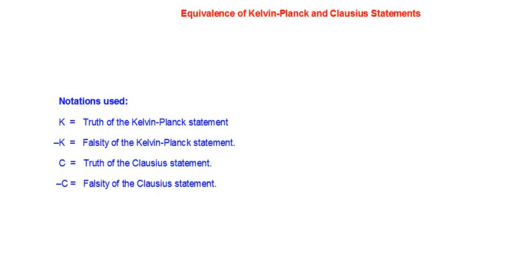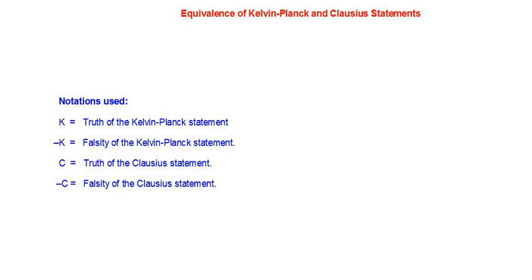And we will discuss the equivalence of the Kelvin-Planck and Clausius statements of the second law of thermodynamics. So we have already seen the two statements separately, and we have seen that the Kelvin-Planck statement discusses the limitation of working of a heat engine, which says that any heat engine can never have 100% efficiency, or the efficiency of a heat engine can never be equal to unity, or there should always be some heat that is rejected to the sink.